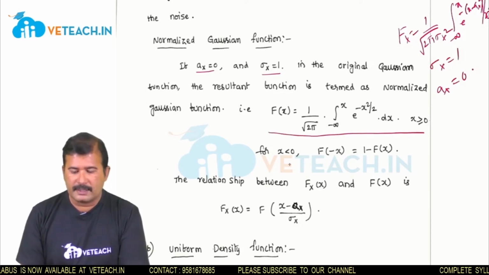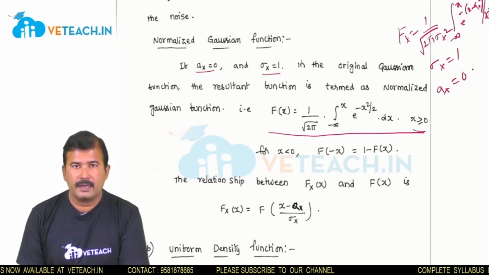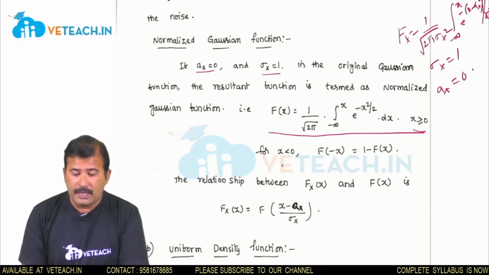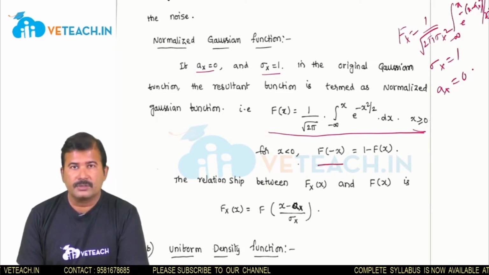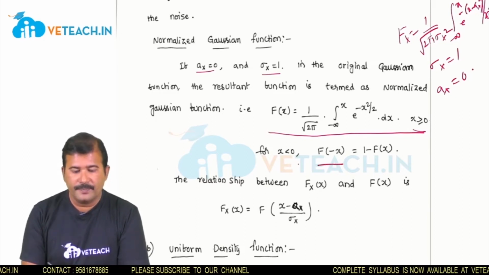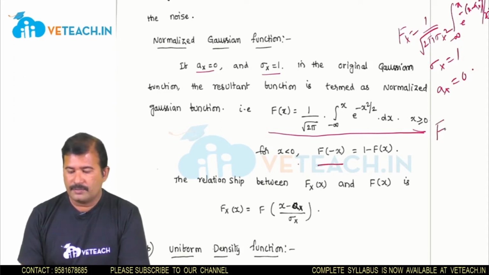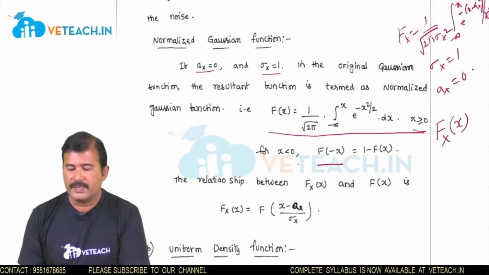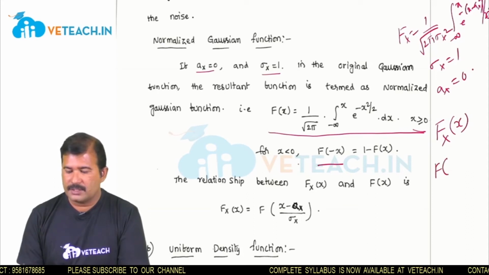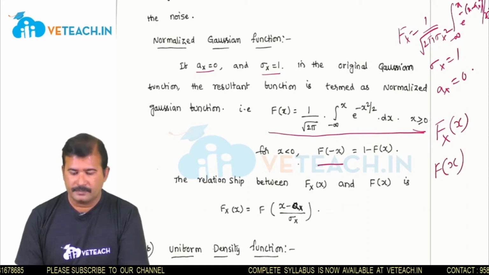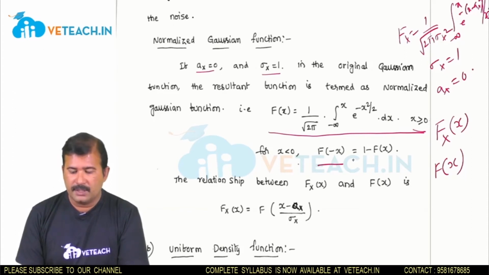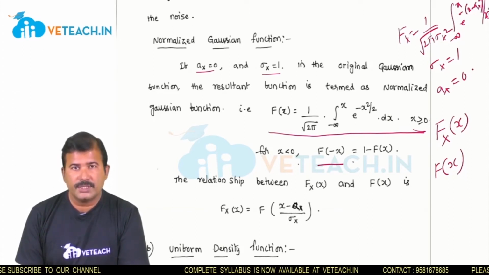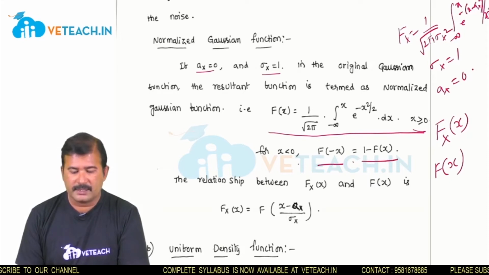This is for x greater than or equal to 0. For negative values of x, that is for x less than 0, we use f of minus x. The general Gaussian function is represented as Fx of x, and the normalized function is represented as F of x. So F of minus x, for negative values of x, the normalized Gaussian distribution function can be expressed as 1 minus F of x.